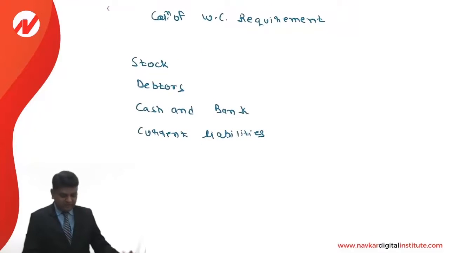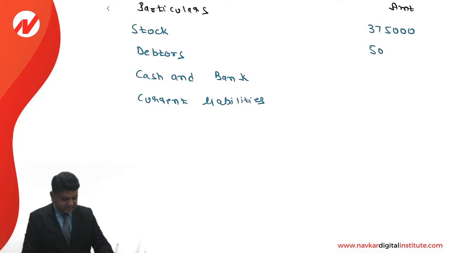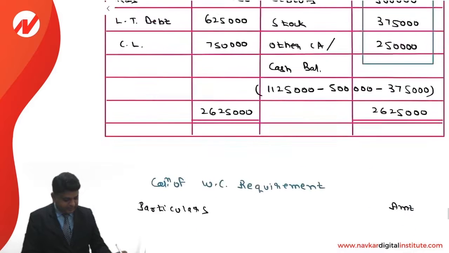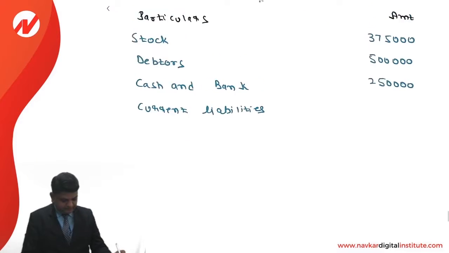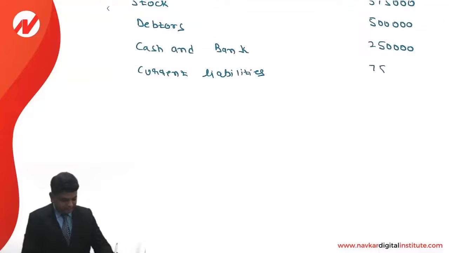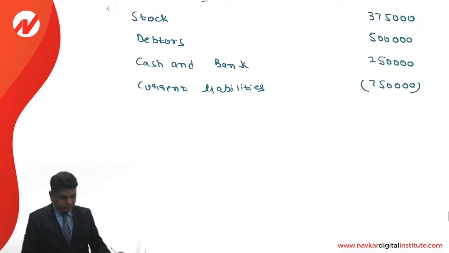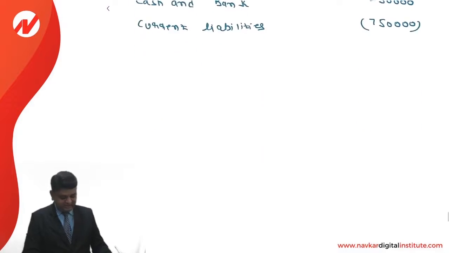The next is the working capital requirement. In that, as far as stock is concerned, it is an amount of rupees 3,75,000. Debtors, it is an amount of 5 lakhs. Cash and bank, it is 2,50,000. Current liability, it is 7,50,000. So at this point of time we'll compute the working capital before margin for contingencies.